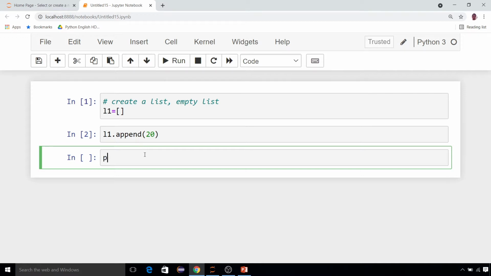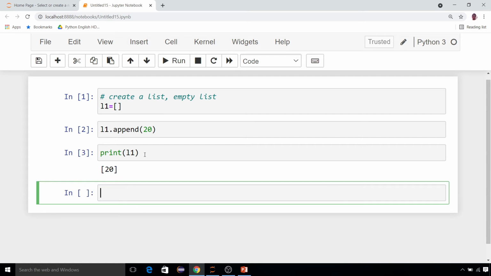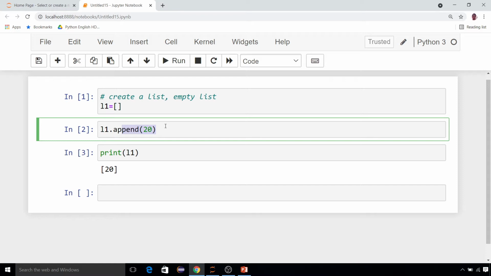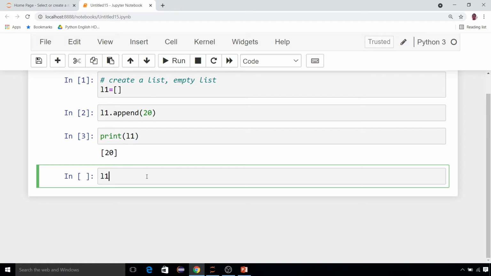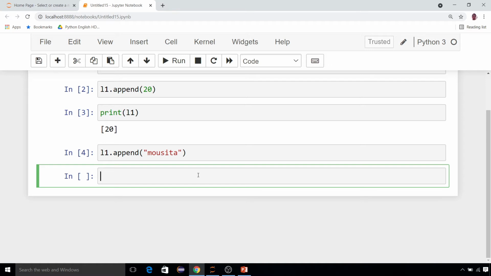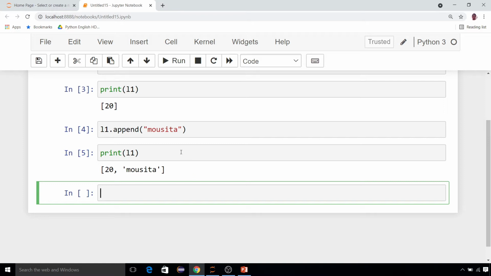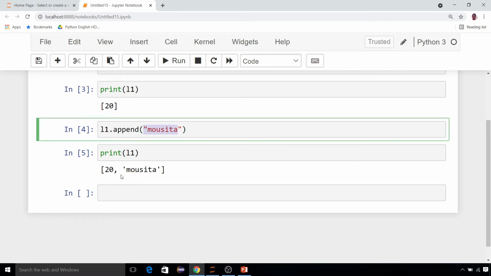appended. Now print L1, just print your L1 and see, 20 is there, one element added, only one element. Right now I have added only one element. If you add another one, be very careful about this. Suppose I am calling this again by passing maybe my name. As I told you, a list is a collection of any type of data. Now again just print your list and see what happened.